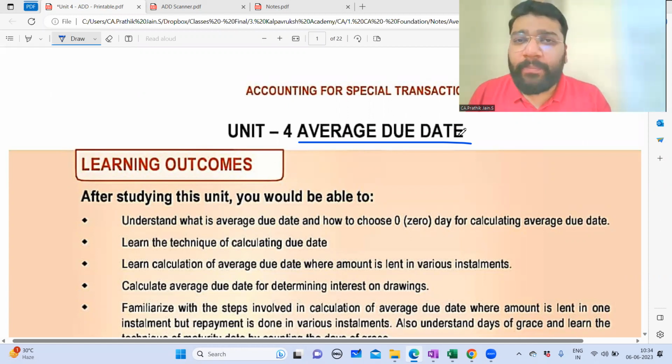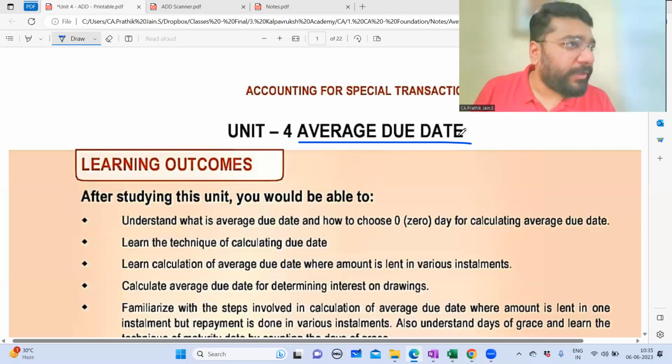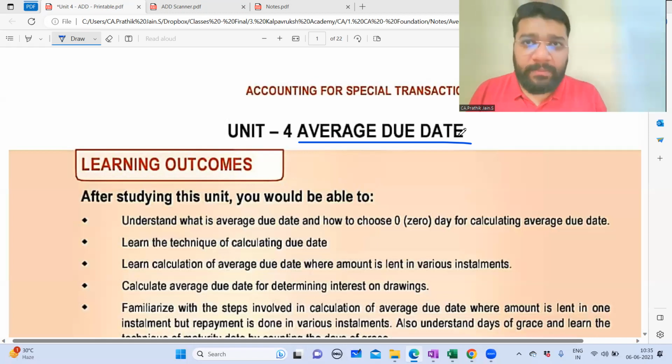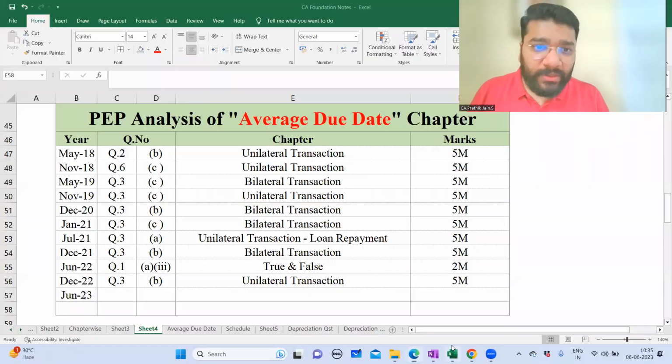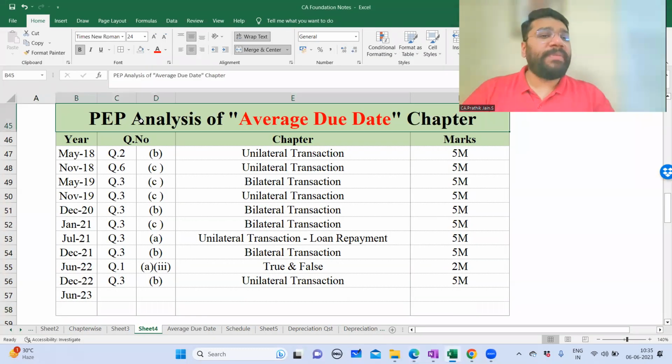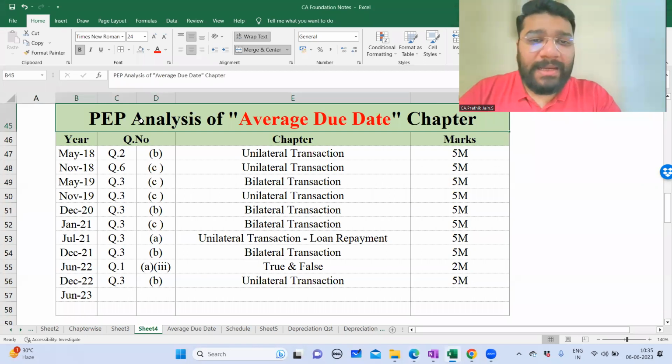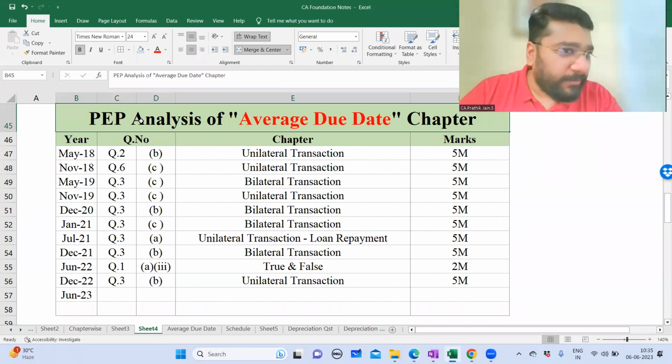And from the examination point of view, it's very, very important because in all the attempts, except one attempt, we had a question of at least 5 marks from this topic. Only in one particular attempt did they not ask a direct practical question from this chapter. Rather, they asked a true and false related question. So let's have a look at the PEP, past examination paper analysis of the average due date chapter.